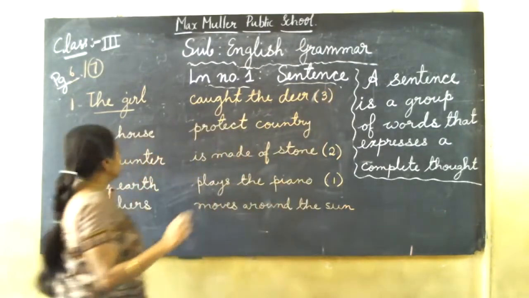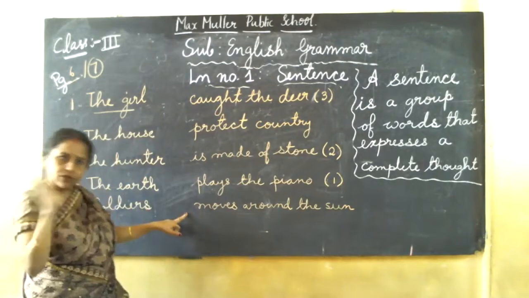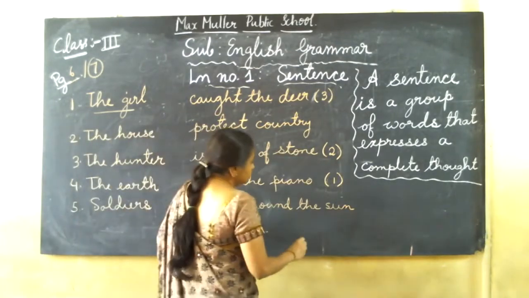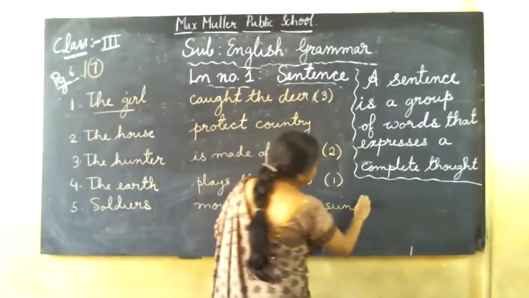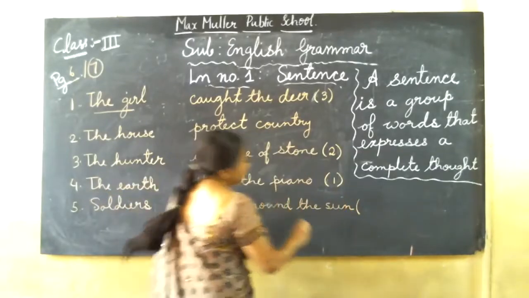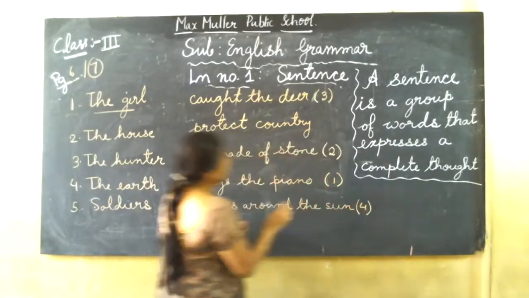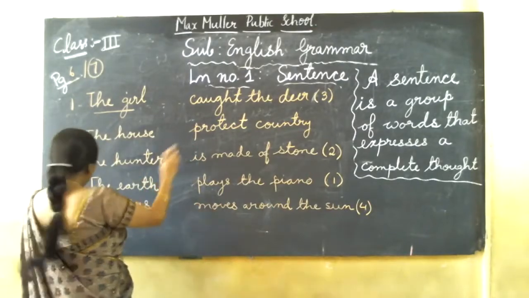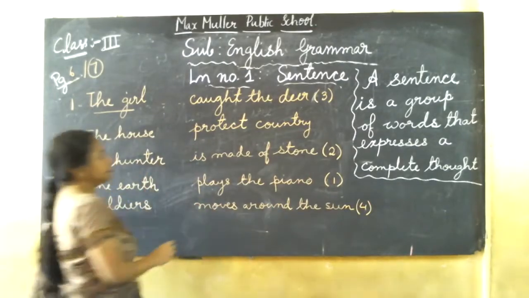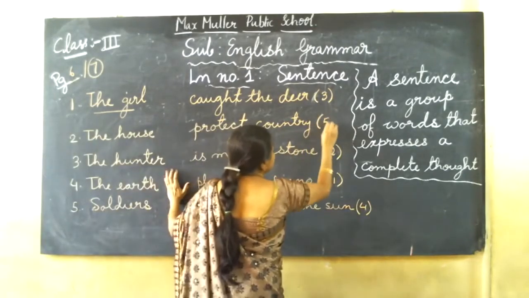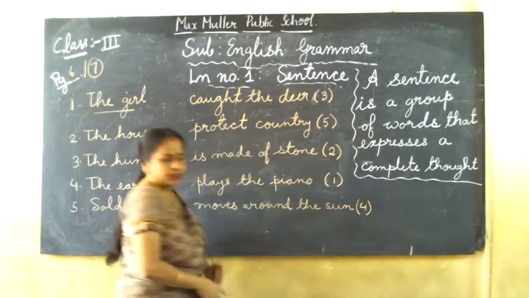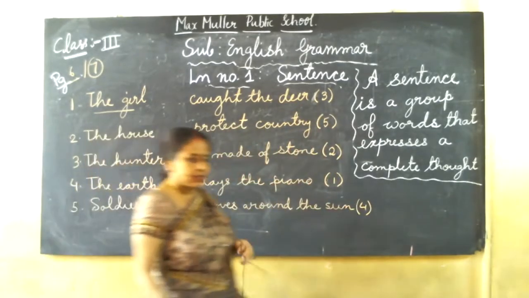Number 3. The earth moves around the sun. You know already. What is the number here? 4. Number 4. Next one, soldiers protect the country. What is the number here? 5. Okay, so now see 3, 5, 2, 1, 4. Correctly match, children.